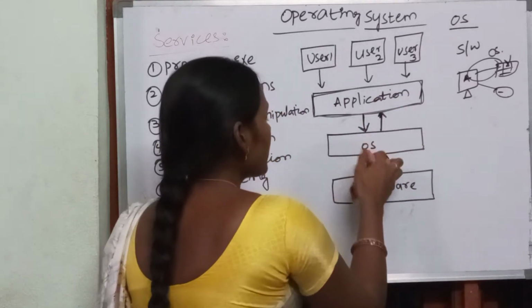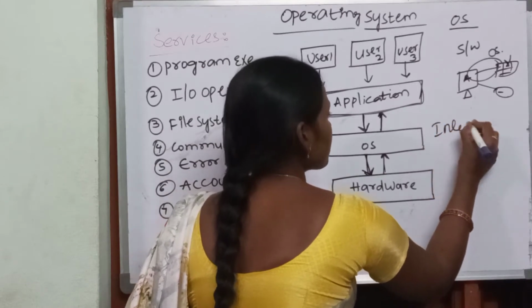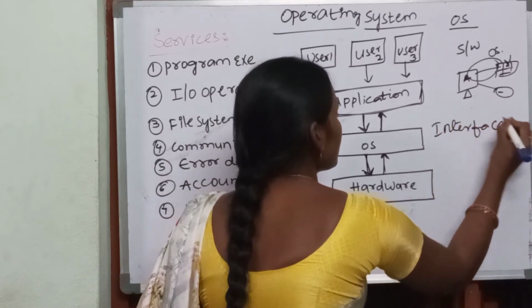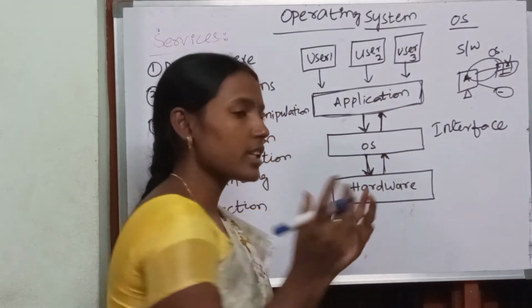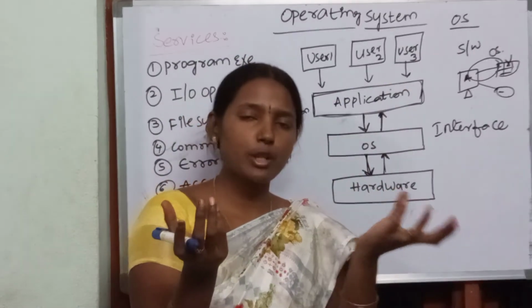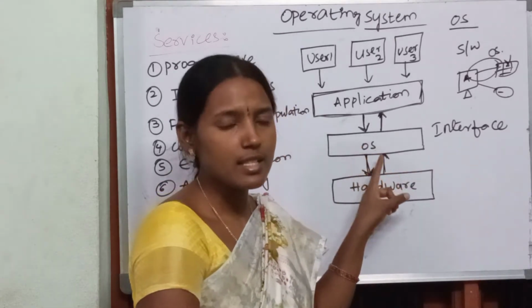Here your operating system is working as what? It is an interface between users and the hardware. That means the communication is established between user and the hardware with the help of the operating system.